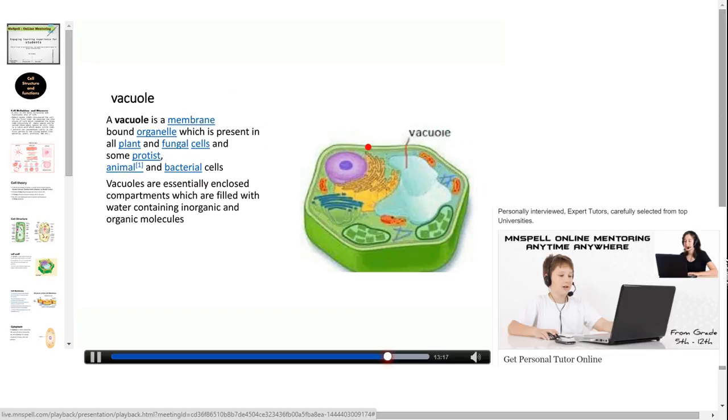Vacuole. Vacuole is very large in plant cell, whereas small in the animal cell. This is the vacuole. Vacuole is a membrane-bound organelle which is present in plants and fungal cells and some protists, animals and bacterial cells. Vacuoles are essentially enclosed compartments which are filled with water containing inorganic and organic molecules.